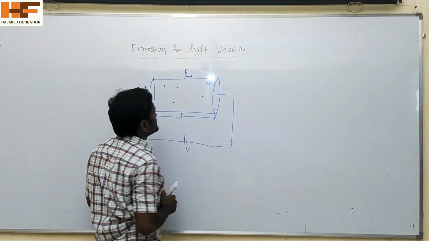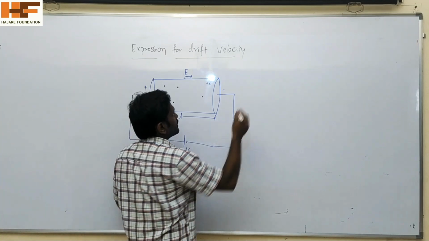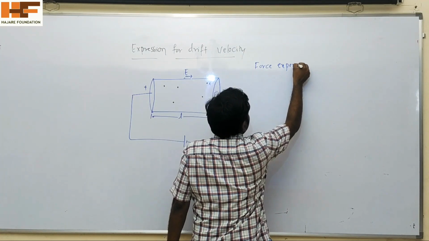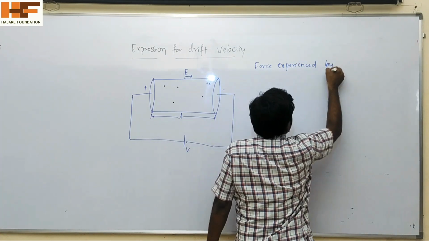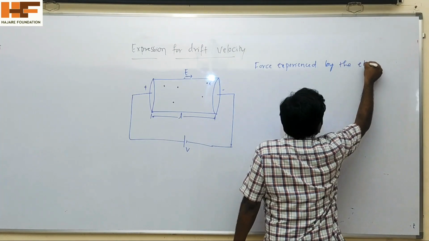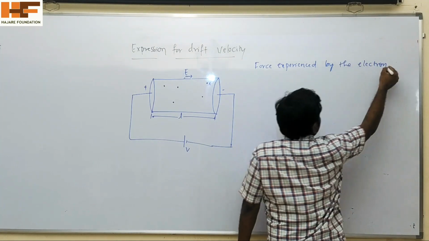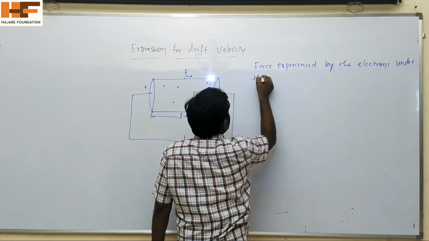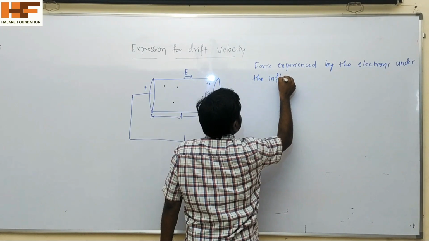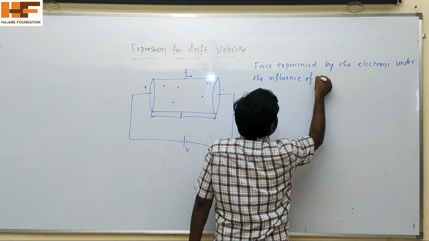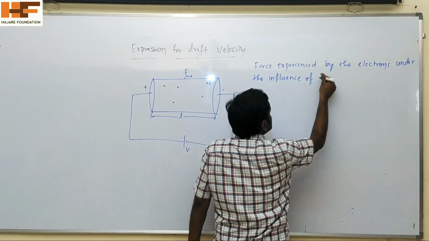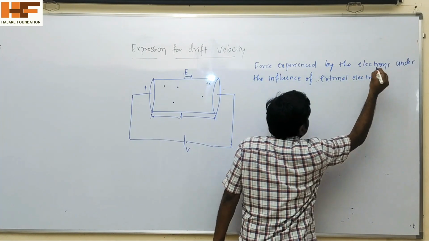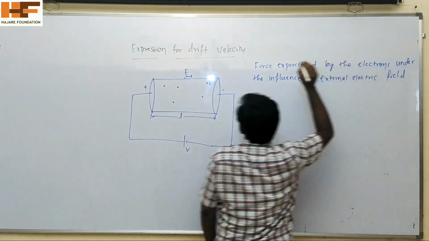The force experienced by the electrons under the influence of the external electric field, and we determine the force acting on this electron.